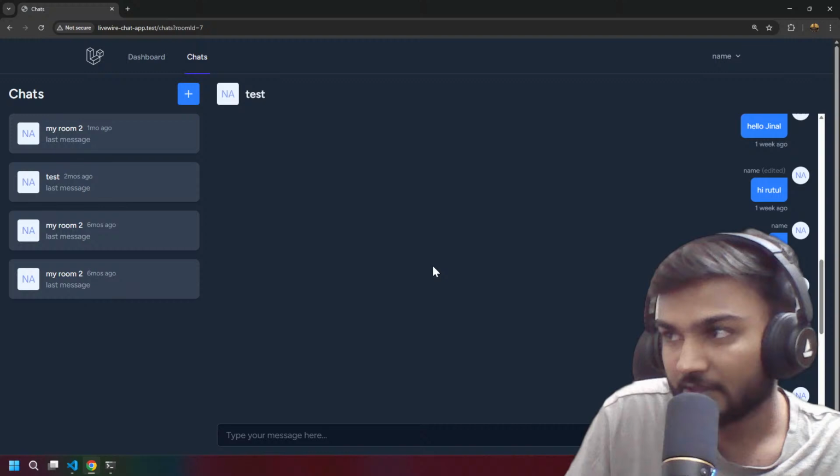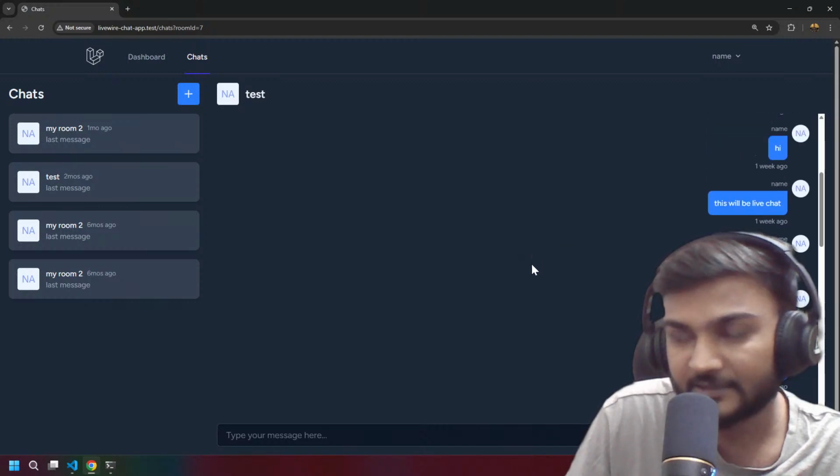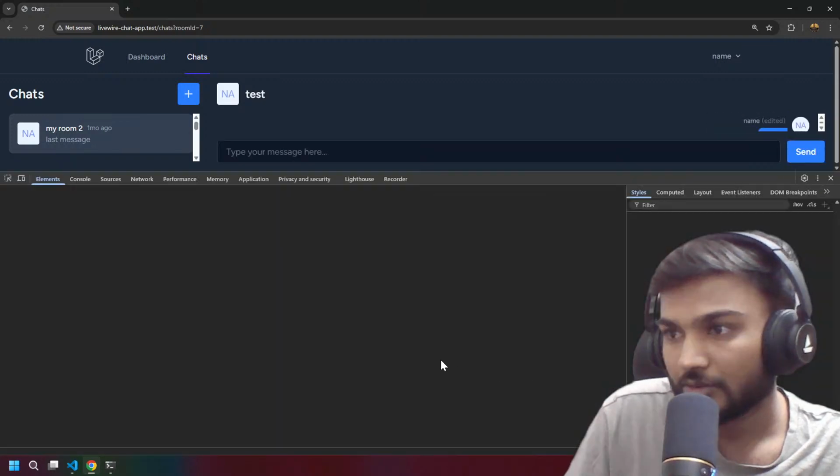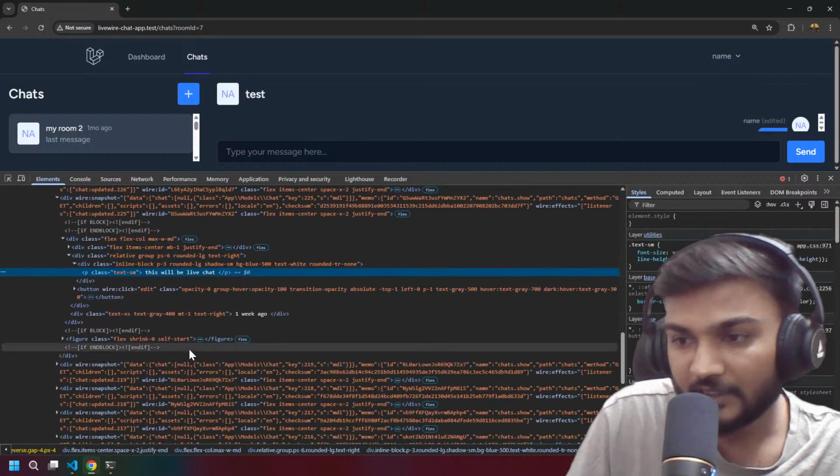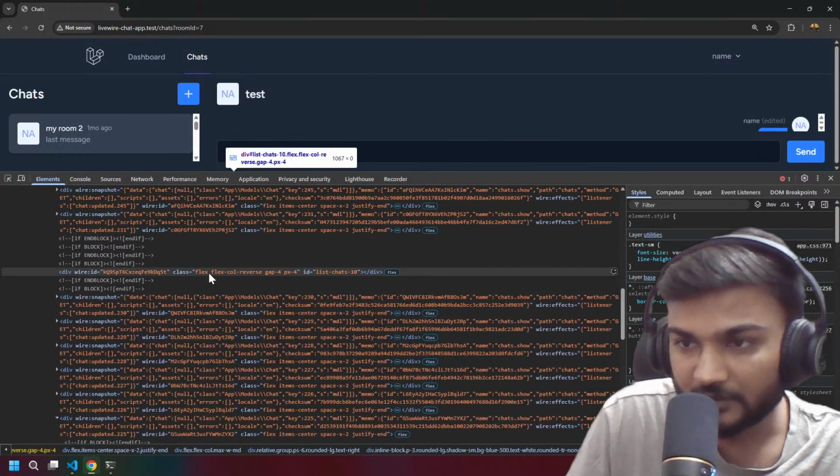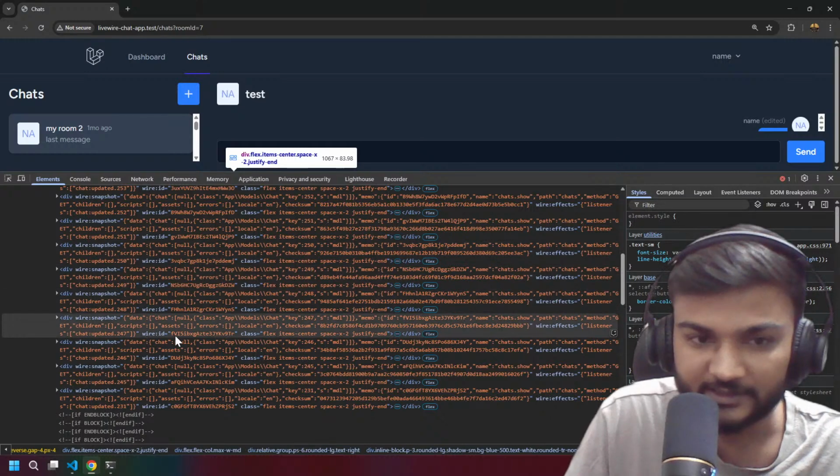So if I scroll it, see, we have new chats, but not in that particular container. We moved all chats to the main container, right?